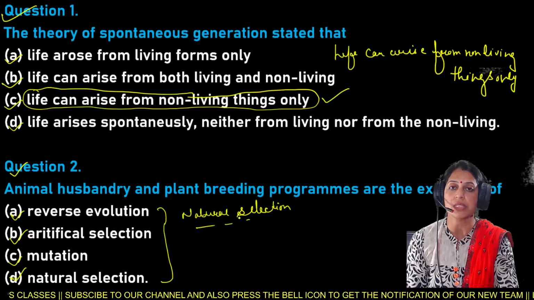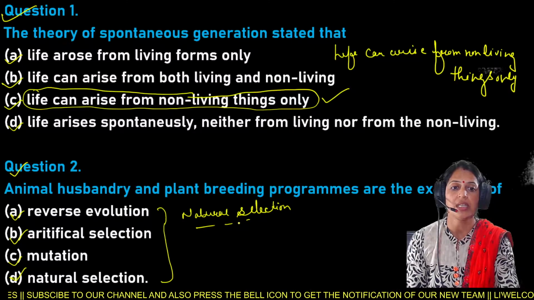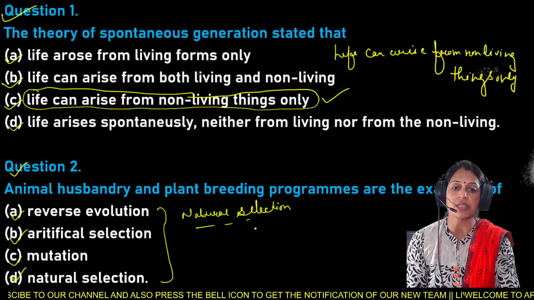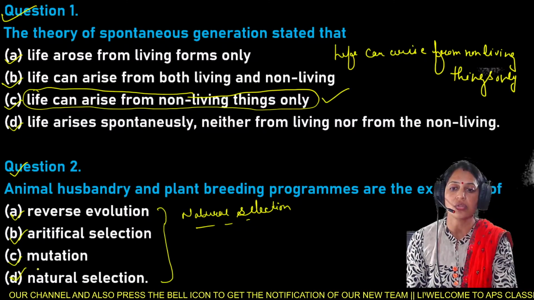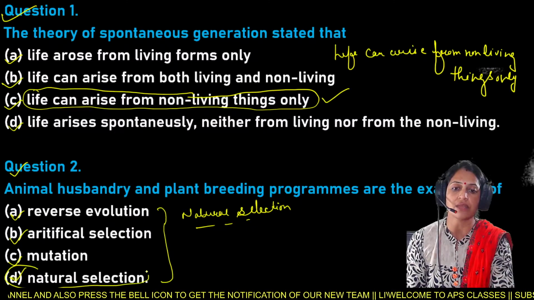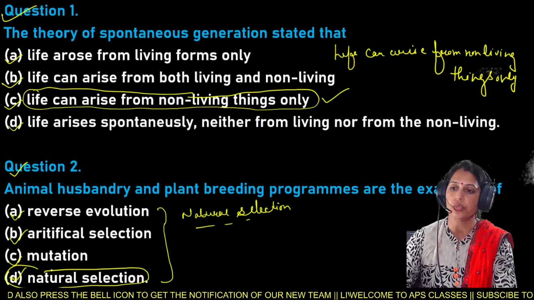So here option D is the right answer for question number 2.